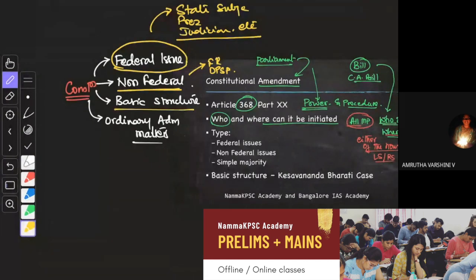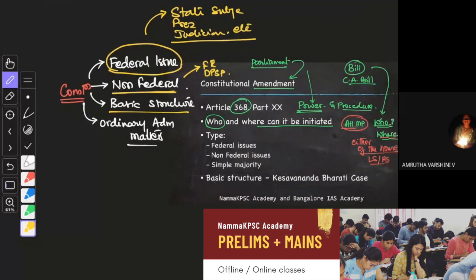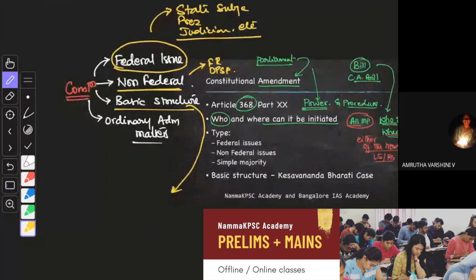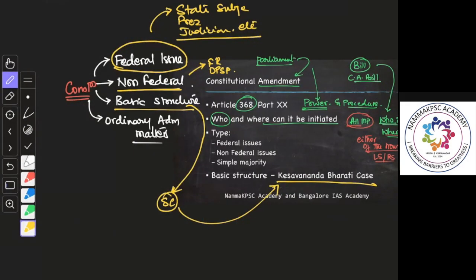Then we have basic structure. Please remember, there is no definition of basic structure given in our constitution. This idea was introduced by the Supreme Court in the Kesavananda Bharati case, where the Supreme Court invented the concept of basic structure.